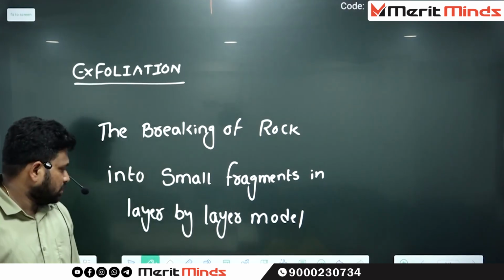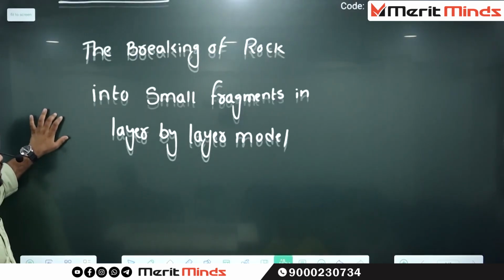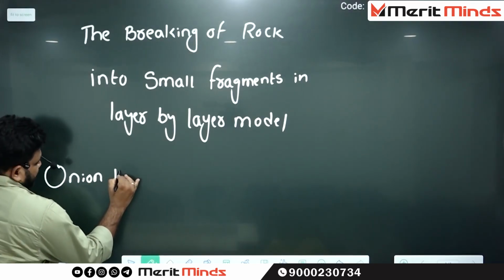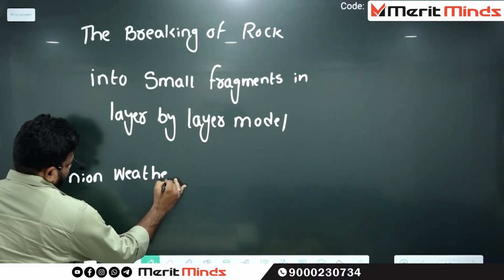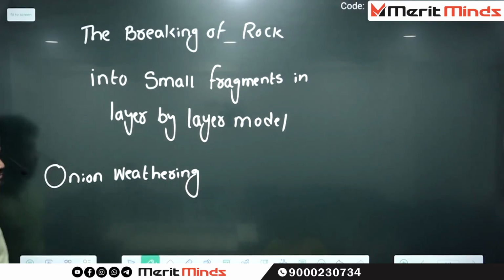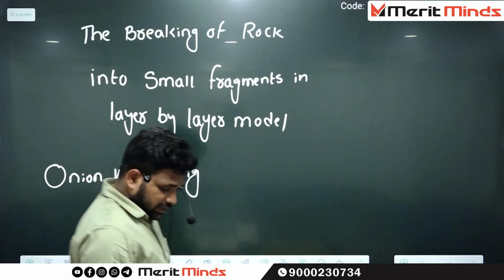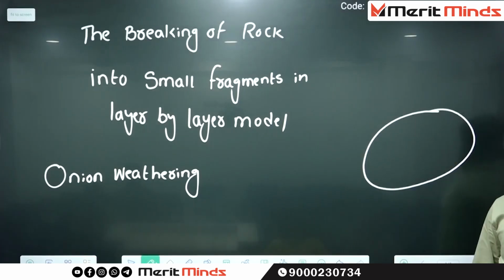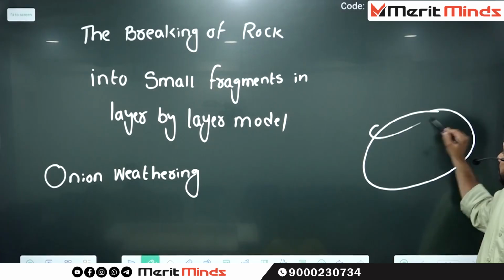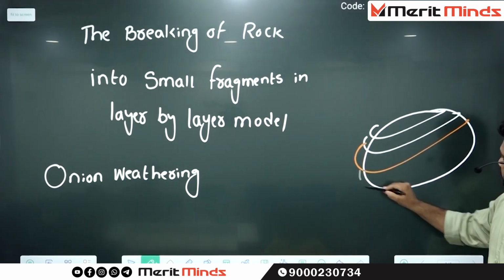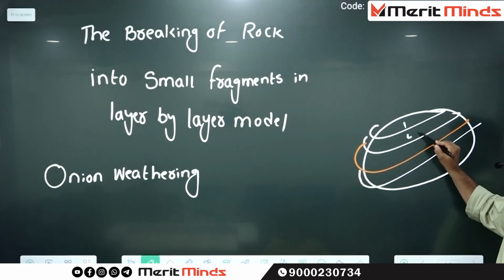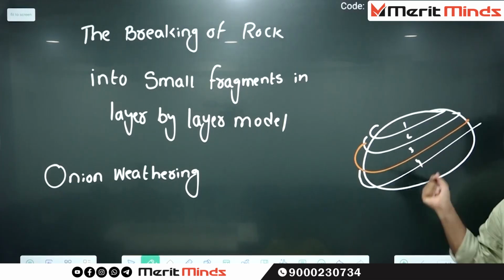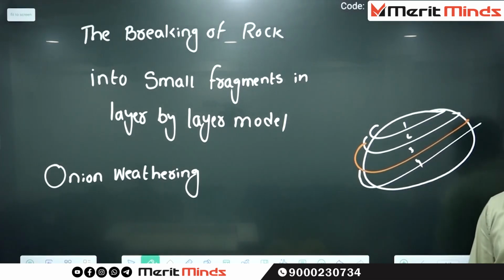The next point, the exfoliation is also known as onion weathering. For example, this is the rock. This particular rock has broken into a layer by layer series. This is the first layer, this is the second layer, this is the third layer, this is the fourth layer. The breaking of rock in a layer by layer fashion, such type of weathering is called exfoliation.